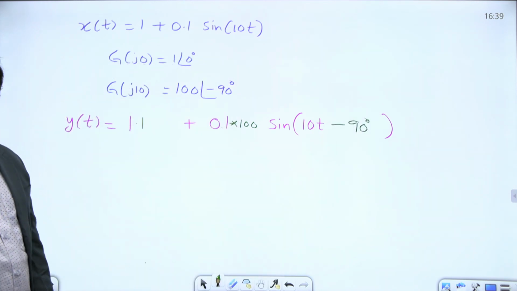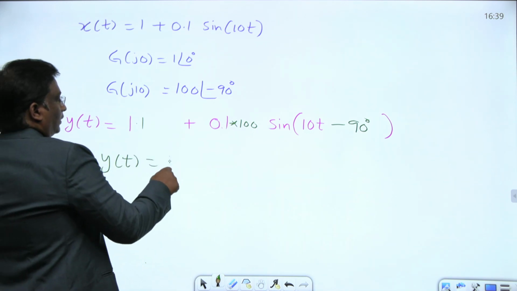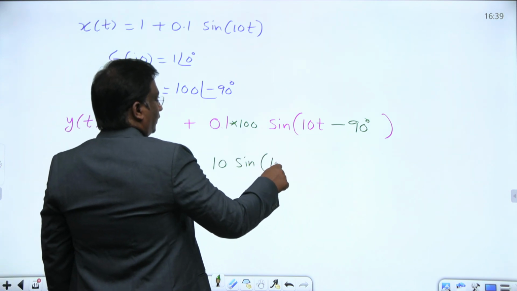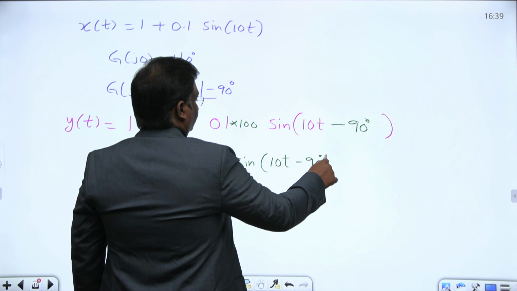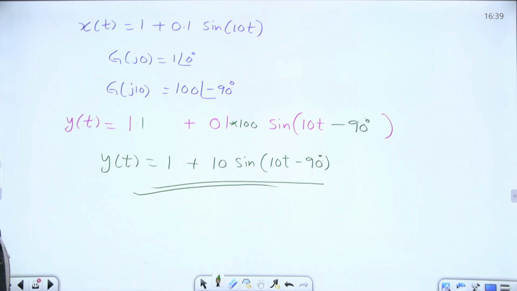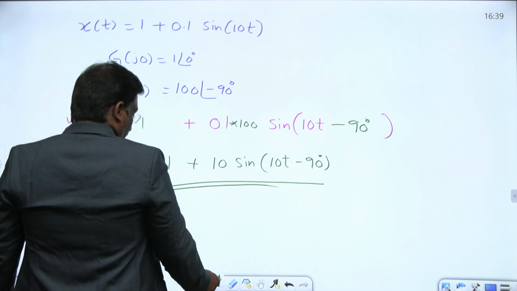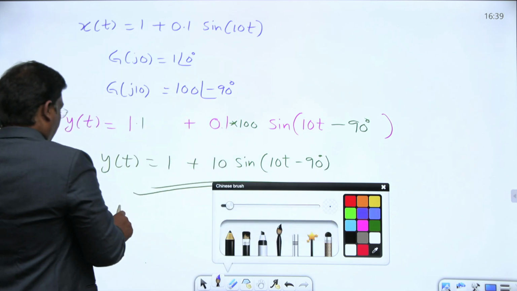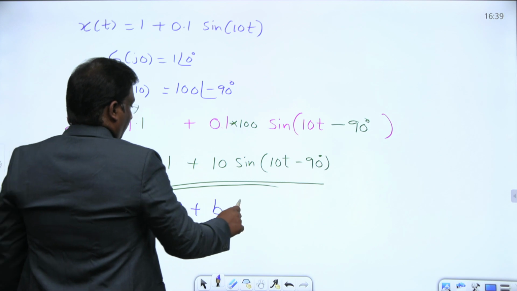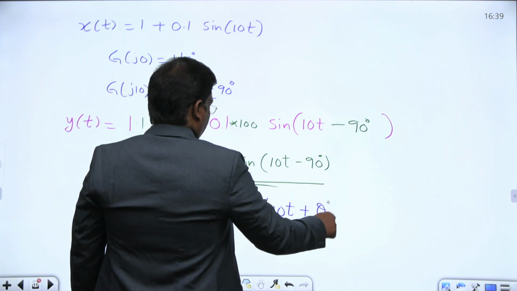That's all. Therefore, the overall output y of t is 1 plus 0.1 into 100 sine of 10t minus 90. That's all, finished. Right now if you go back to the question, what they are asking there is y of t equals something like a plus b sine of 10t plus some phase.